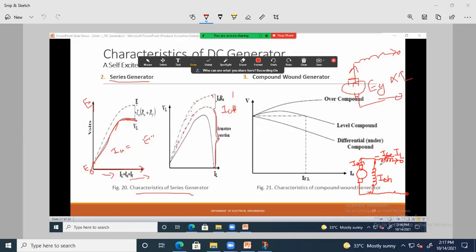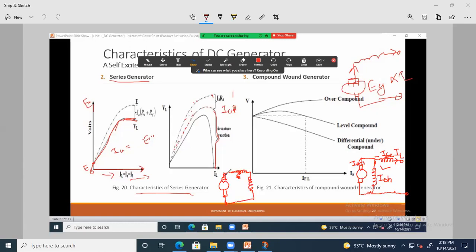In that, this is nothing but a short shunt, and the combination of the series field and the shunt field is in parallel with the armature. In parallel with the armature, that means suppose I draw here, this is a DC generator armature, and here it is the series field winding, and here it is the shunt field winding.